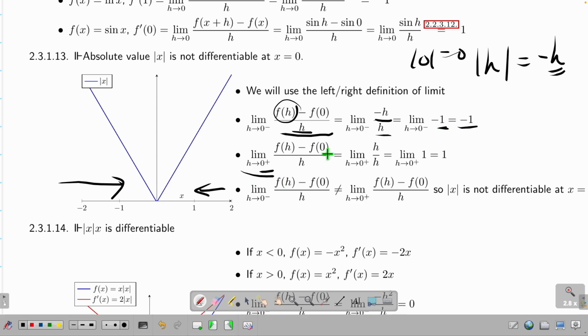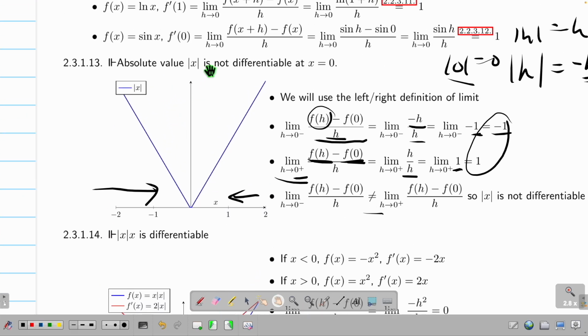What about the positive part? Same. This part is 0 because this is absolute value of 0, which is 0. So I don't need to write it. f(h). This is from the positive part. So this guy is what? Absolute value of something positive is just the stuff inside. So I have h divided by h, 1. So from the left I have negative 1, from the right positive 1. They do not agree with each other. Therefore, not differentiable.